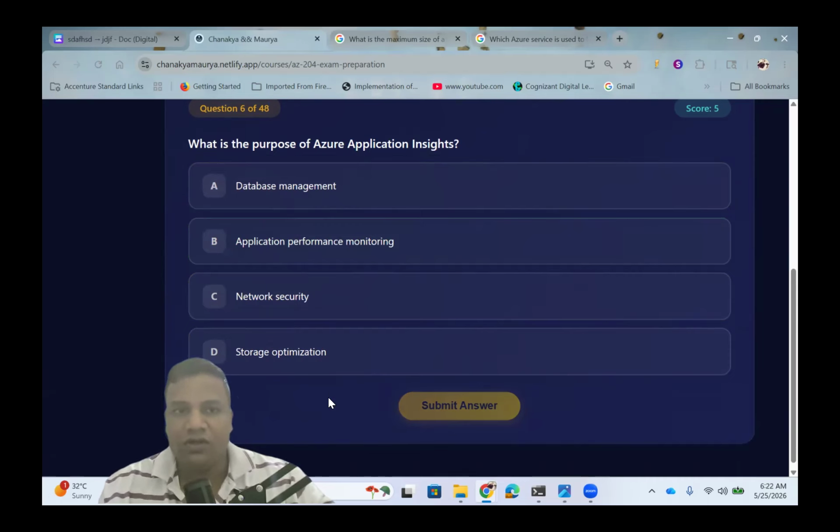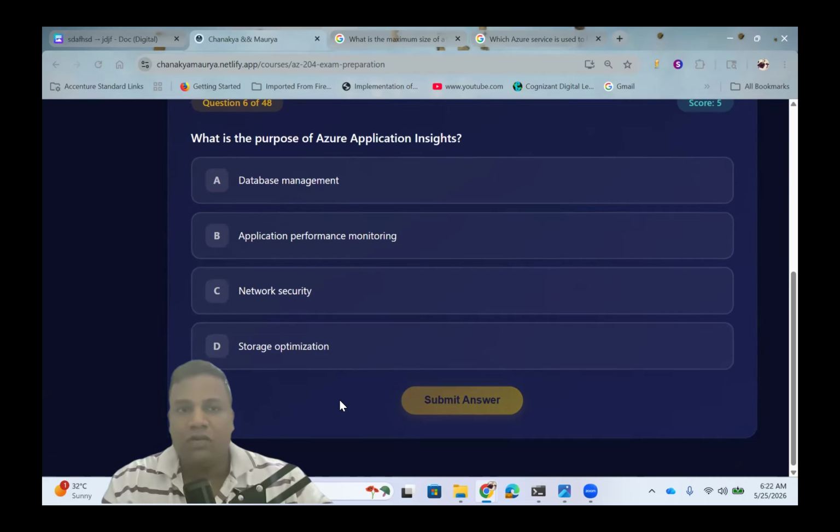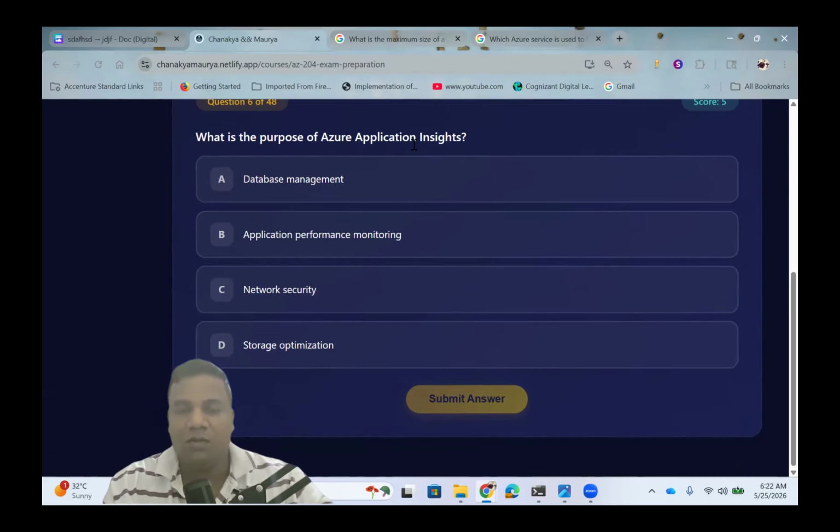So let's go to the sixth question. What is the purpose of Azure Application Insights? Azure Application Insights is basically used for monitoring purposes, telemetry, logs, metrics, and alerts for your application. This kind of thing is what it is used for, right? So B is correct.